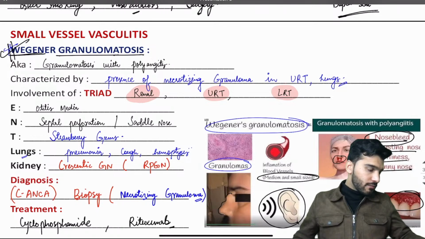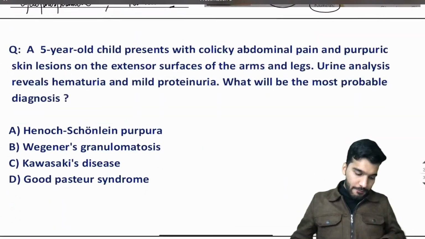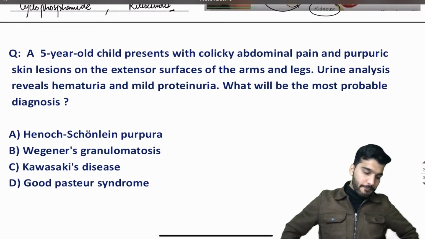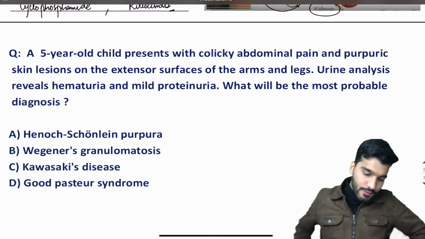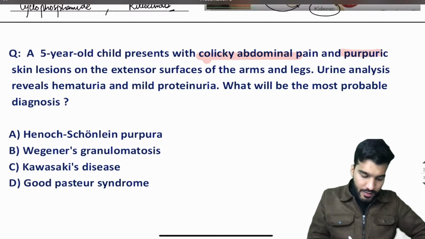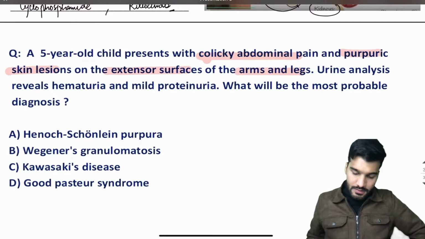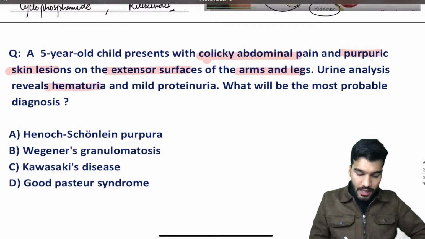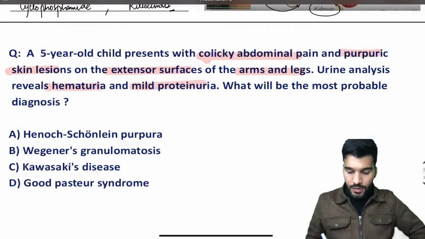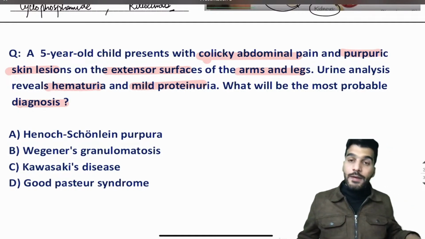Chalo, yes sir, good. A 5-year-old child presents with colicky abdominal pain and purpuric skin lesions on extensor surfaces of the arms and legs. The urine analysis shows hematuria and mild proteinuria. What will be the most probable diagnosis? What will be your most probable diagnosis, students?